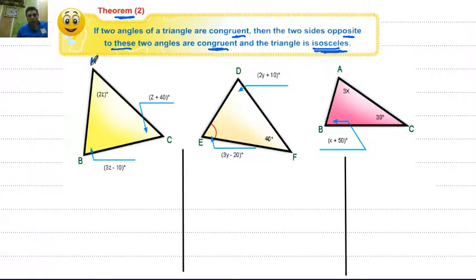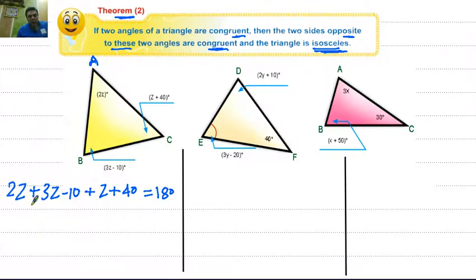In this question, in this triangle, measure of angle A equals Z, measure of angle C equals Z plus 40, measure of angle B equals 3Z minus 10. What do you know about this triangle? The sum of the measures of the interior angles of any triangle equals 180. Then Z plus 3Z minus 10 plus Z plus 40, the sum equals 180.